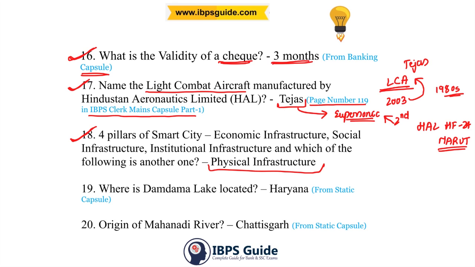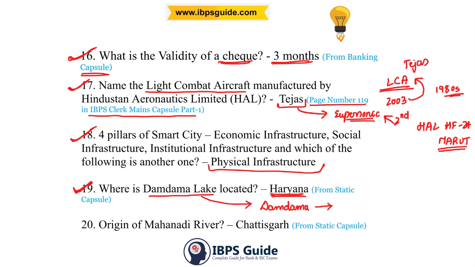19th question. Where is Damdama Lake located? So the answer is Haryana. Damdama Lake is located in Haryana. This is from the static capsule. See, this Damdama Lake was also in news because it comes in Damdama village, and it comes in Haryana.